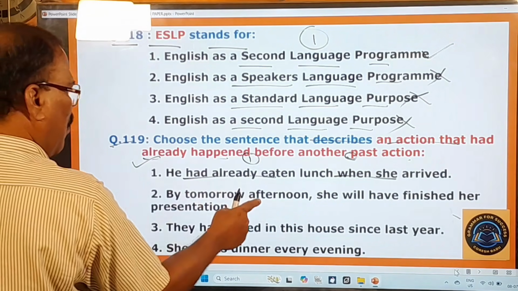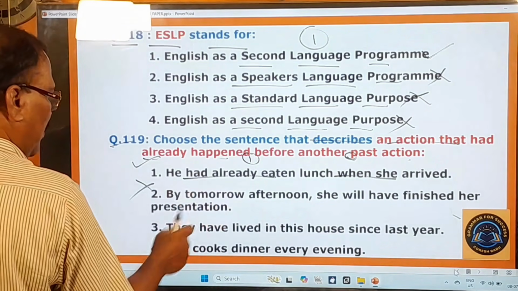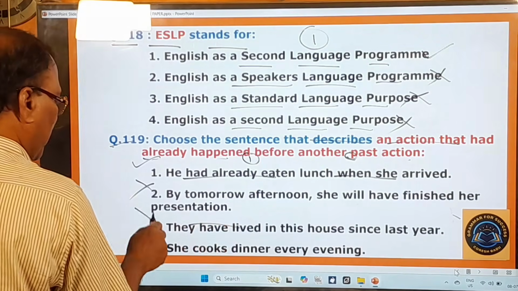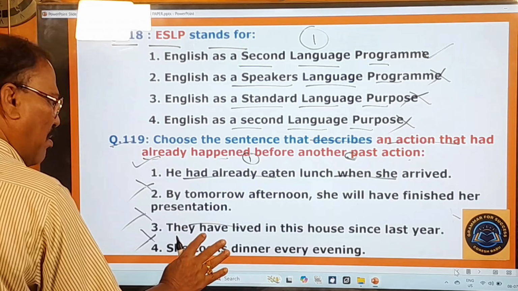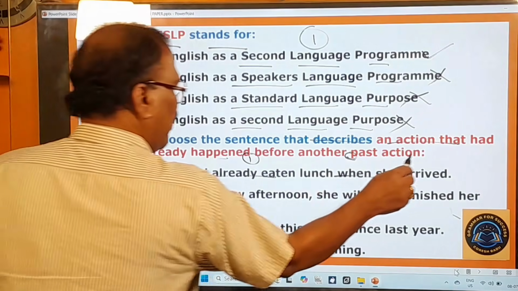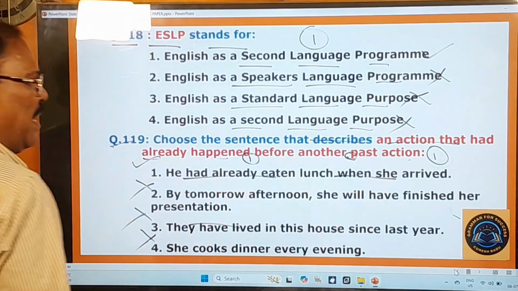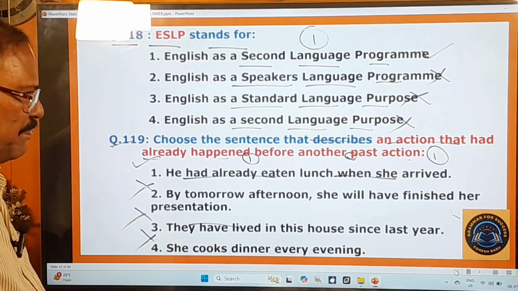And here, by tomorrow afternoon she will know. They will live, they have lived, no. Present perfect, no. She cooks, simple present, no. So second, third, fourth are absolutely wrong, and only the first one is the right one. Okay. And now you move on to other questions.